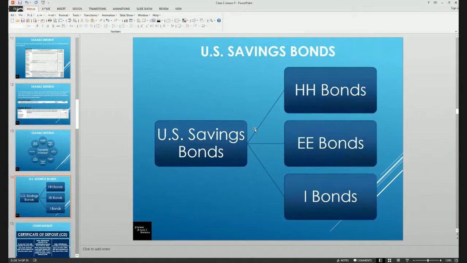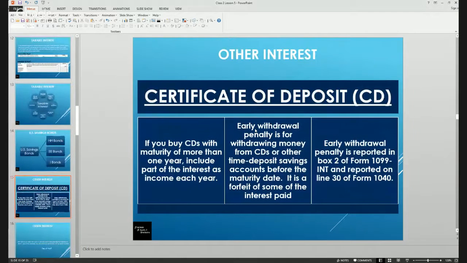U.S. savings bonds. There are 3 series that we are working with right now, and those would be the HH bonds, the EE bonds, and the I bonds. Certificates of deposit. If you buy CDs with a maturity date that is more than 1 year, you should include part of the interest as income each year, and this would be true with the savings bonds as well.